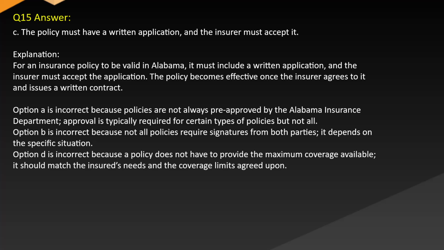Option A is incorrect because policies are not always pre-approved by the Alabama Insurance Department. Approval is typically required for certain types of policies, but not all. Option B is incorrect because not all policies require signatures from both parties. It depends on the specific situation. Option D is incorrect because a policy does not have to provide the maximum coverage available. It should match the insured's needs and the coverage limits agreed upon.